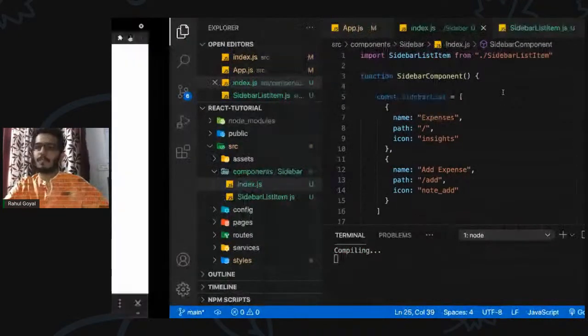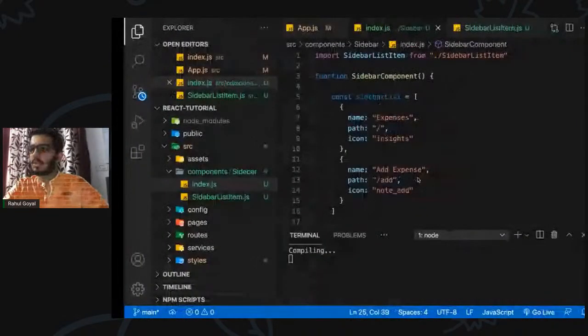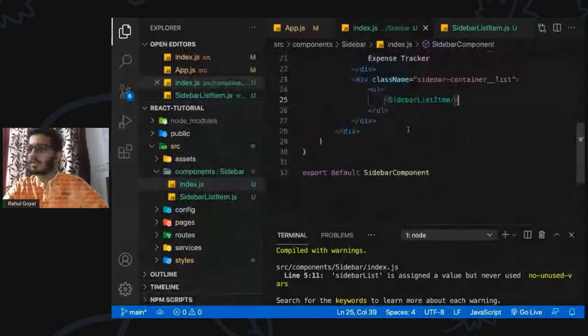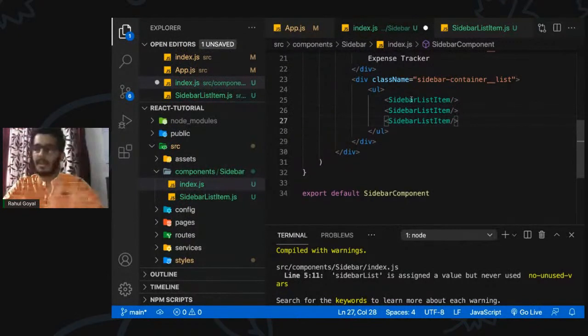So now if you see, the application just contains the add expenses, right? So if we want to make use of this component multiple times, we can do that. So let's say we have this, we can use it any number of times. But is this component really reusable?